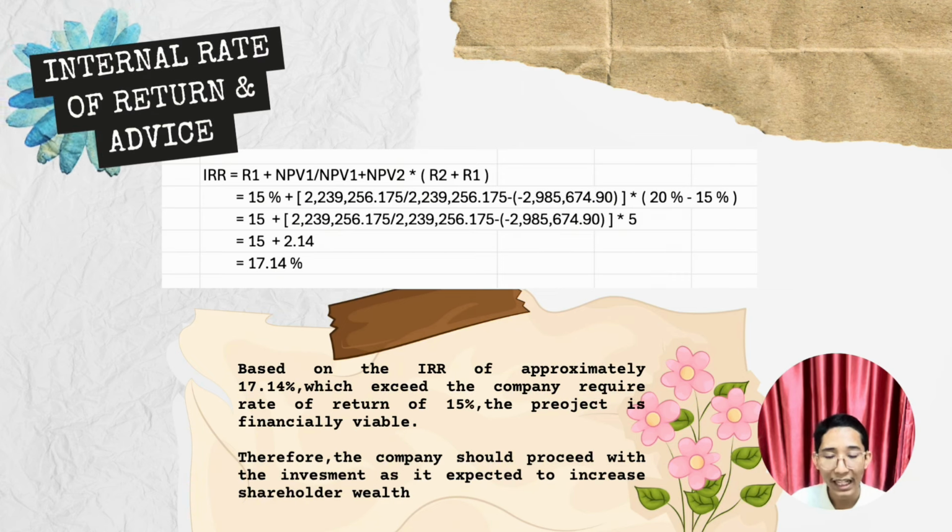Now, they advise the company whether they should proceed with the new project. Based on the IRR of approximately 70.40%, which exceeds the company's required rate of return of 50%, the project is financially viable. Therefore, the company should proceed with the investment as it is expected to increase shareholder wealth.